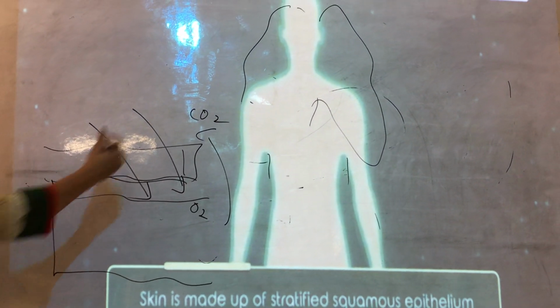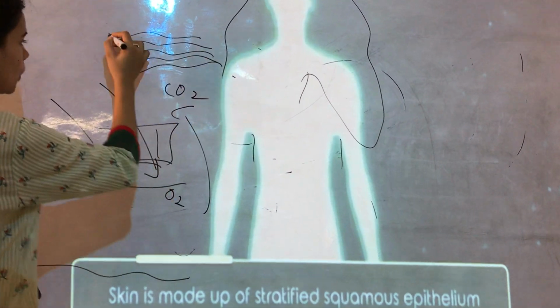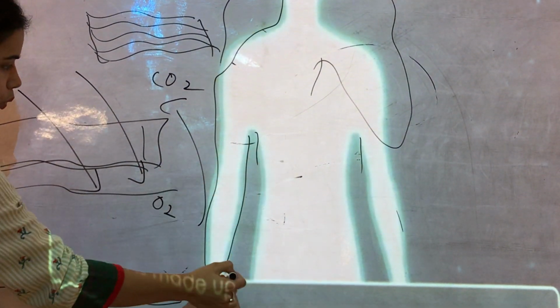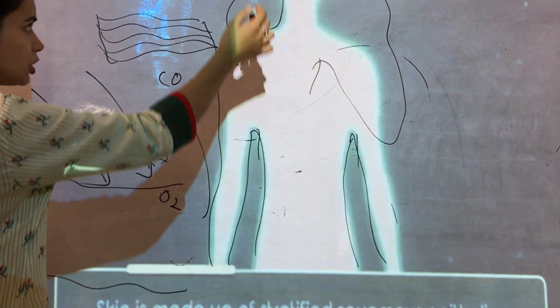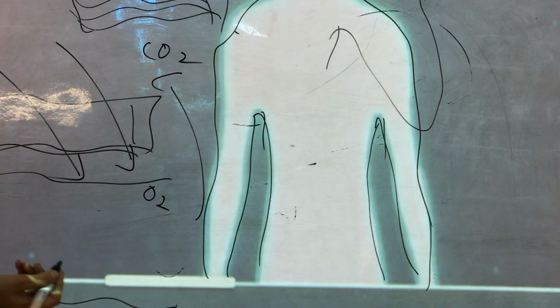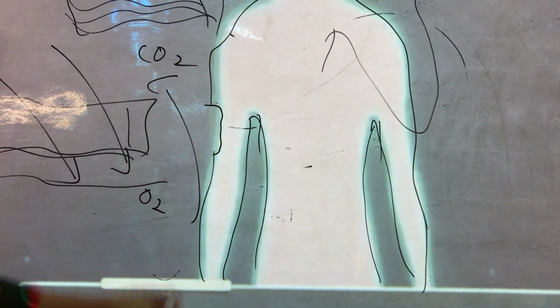Okay, so now what about stratified? What about the many layers? Children, our outer layer is very much prone to winds, very much prone to rain. It might get injured sometimes. If there were only one layer, what would happen? In case of injury, your internal parts would be exposed.